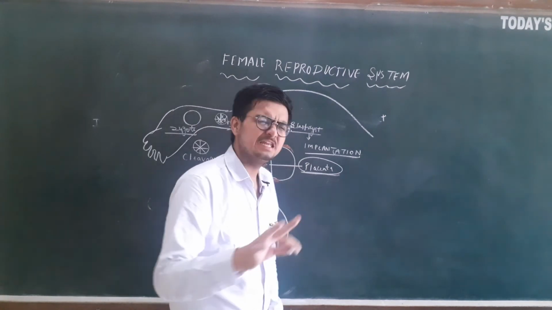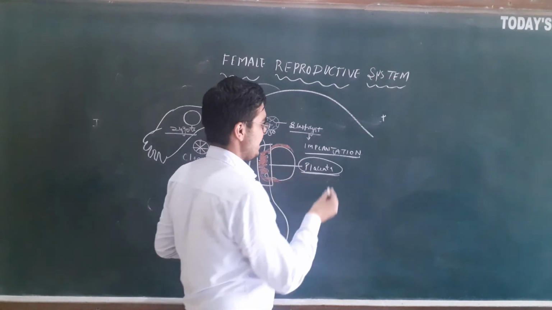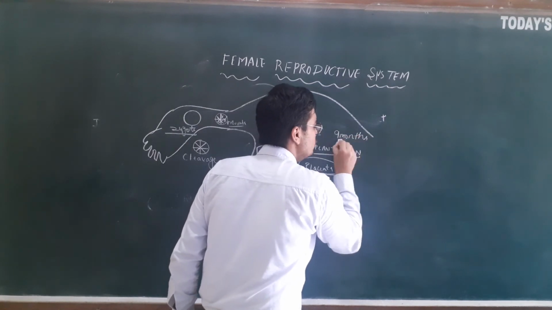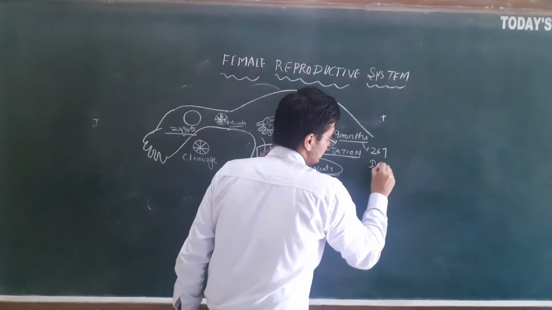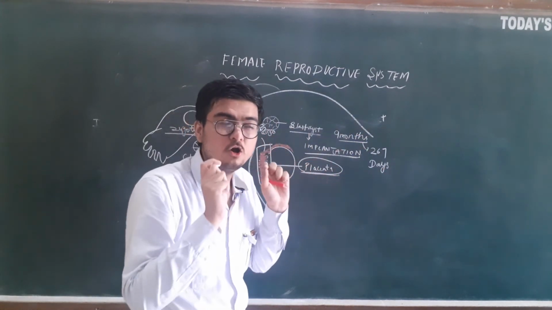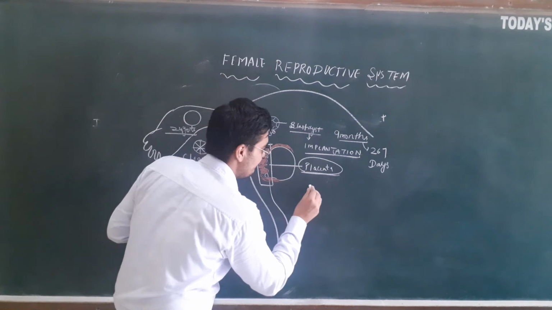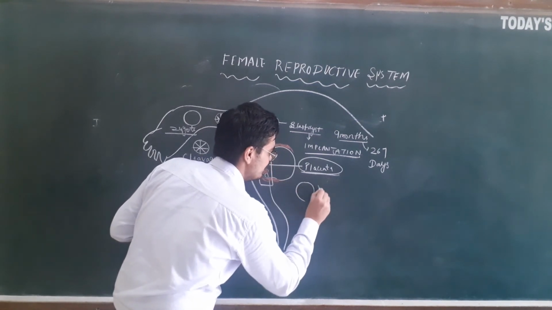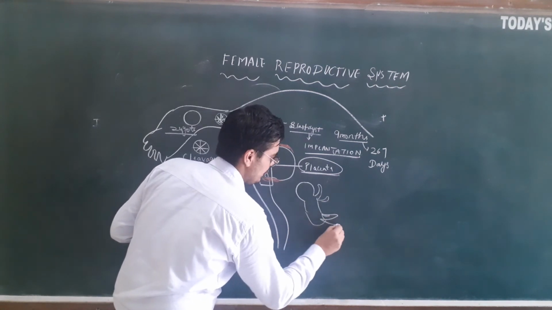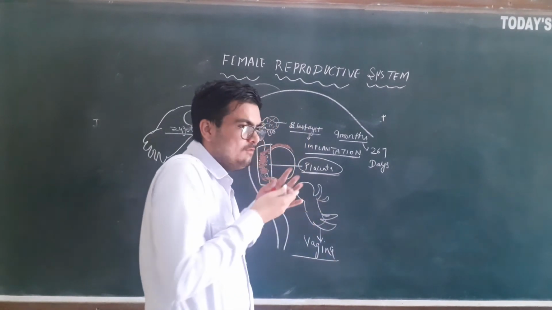Now many events will occur. The baby will grow. Organs will form, the heart will form, the brain will form, and human pregnancy lasts for 9 months or 267 days. After 9 months, the uterus will start contracting. There will be strong contractions, which cause the female a lot of pain, that is labor pain, and the baby will be delivered outside the body through the vagina, the birth canal.